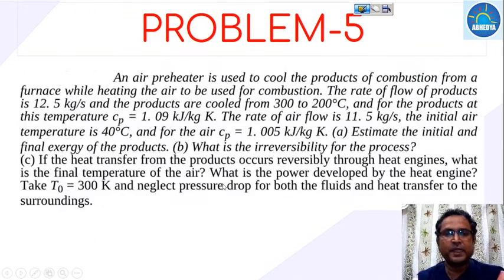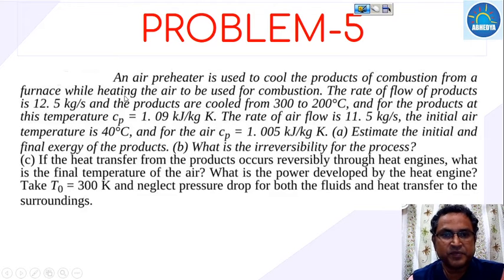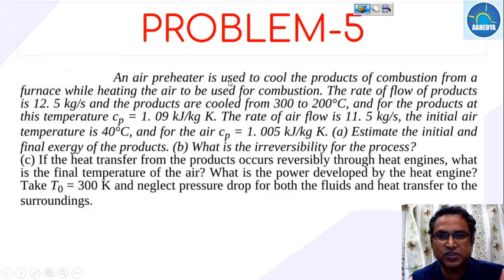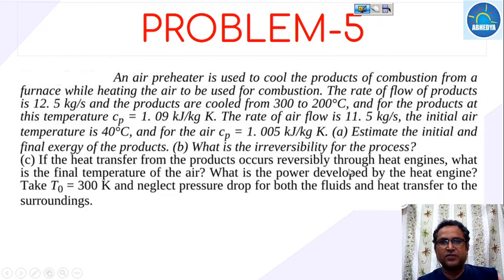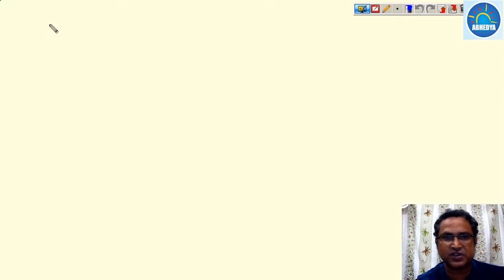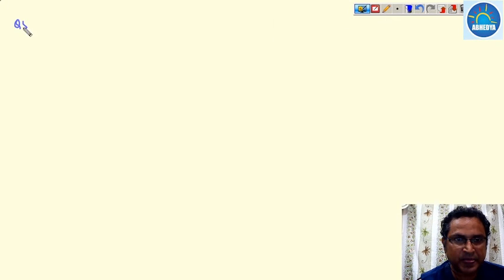Okay. Now the next question is: an air preheater is used to cool the products of combustion from a furnace while heating the air to be used for combustion. The rate of flow of the product is 12.5 kilogram per second. Now let us first draw the diagram. Question number 5.